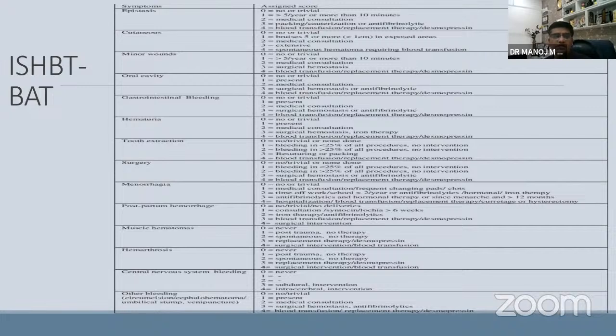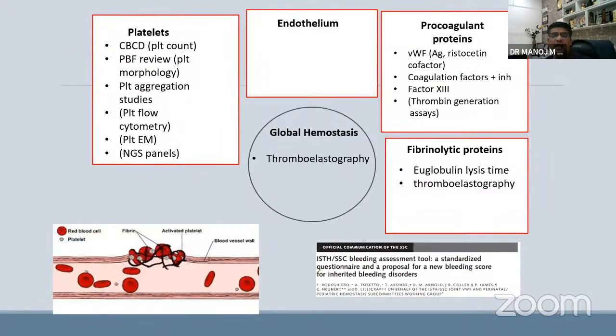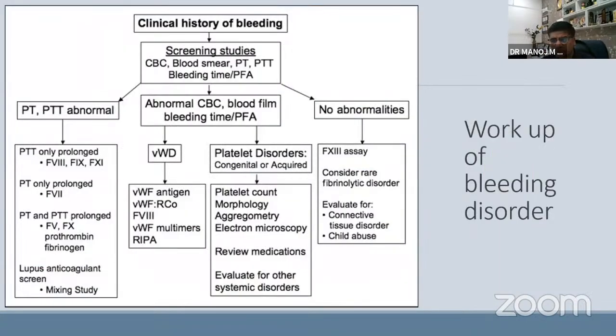There are various scoring systems for assessing a bleeding patient, and these are the features and the initial workup you do for this patient. Global hemostasis you assess by thromboelastography, or for platelets you do platelet count, platelet function study, aggregometry. For procoagulant tests you do VWF, collagen, factor inhibitor, and fibrinolysis also. These are there, briefly, to understand how to go.